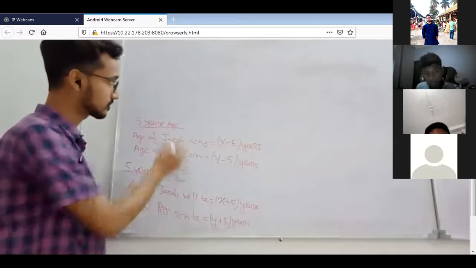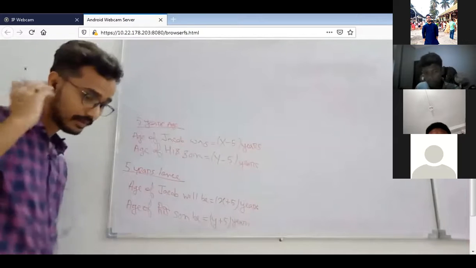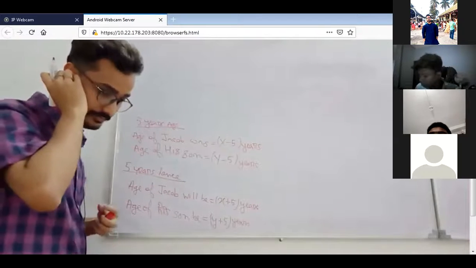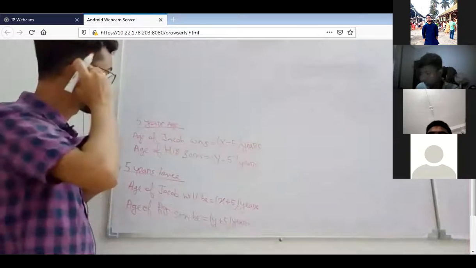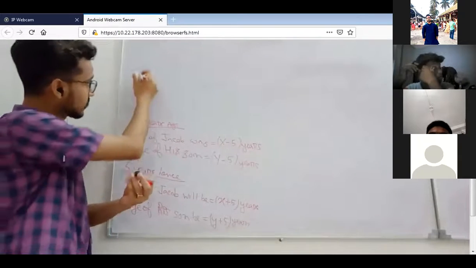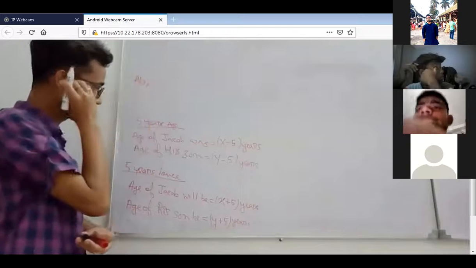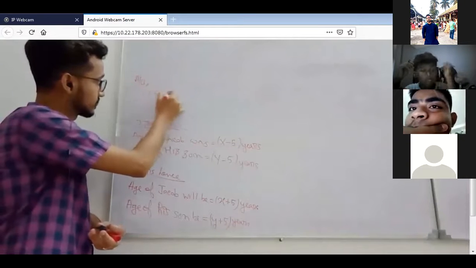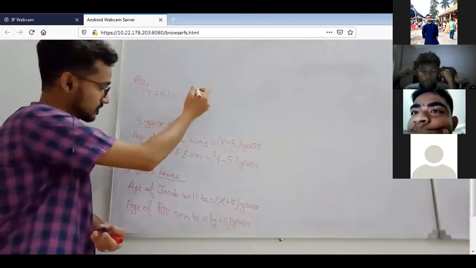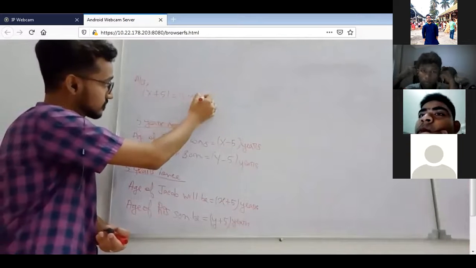So what will be the first condition? x plus 5 is equal to 3 times y plus 5. So this will be the first equation.